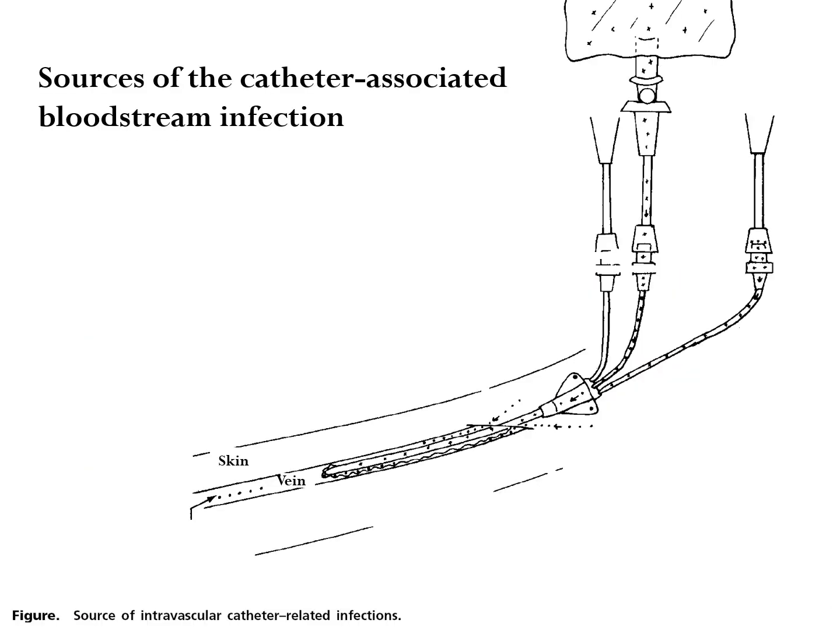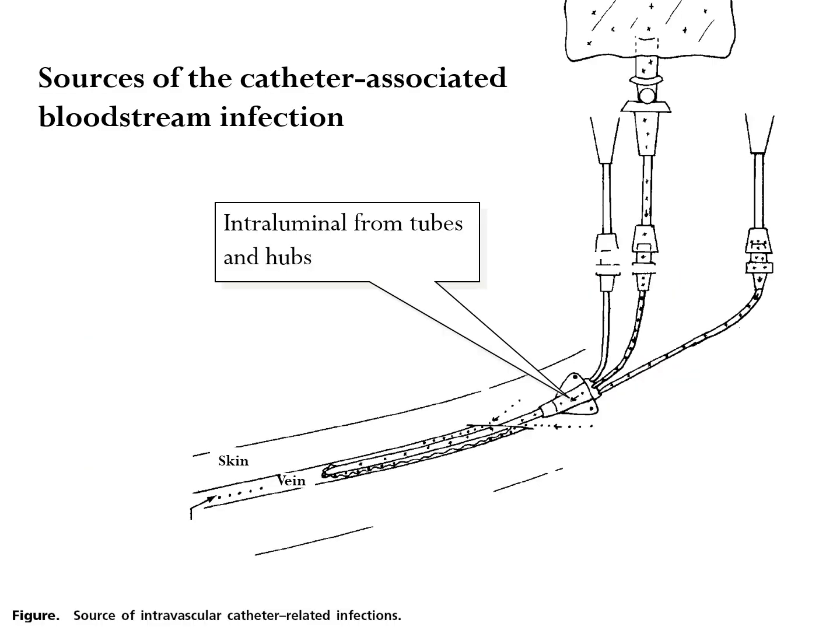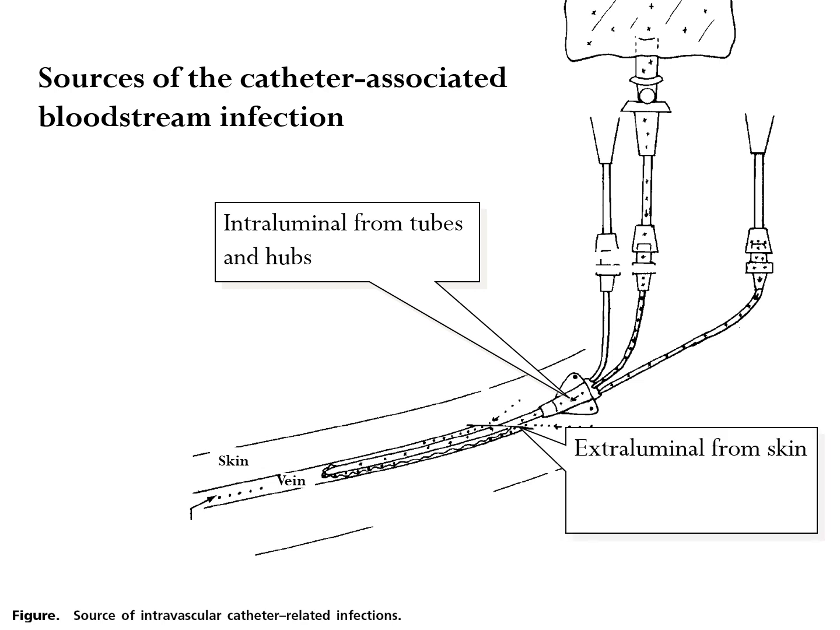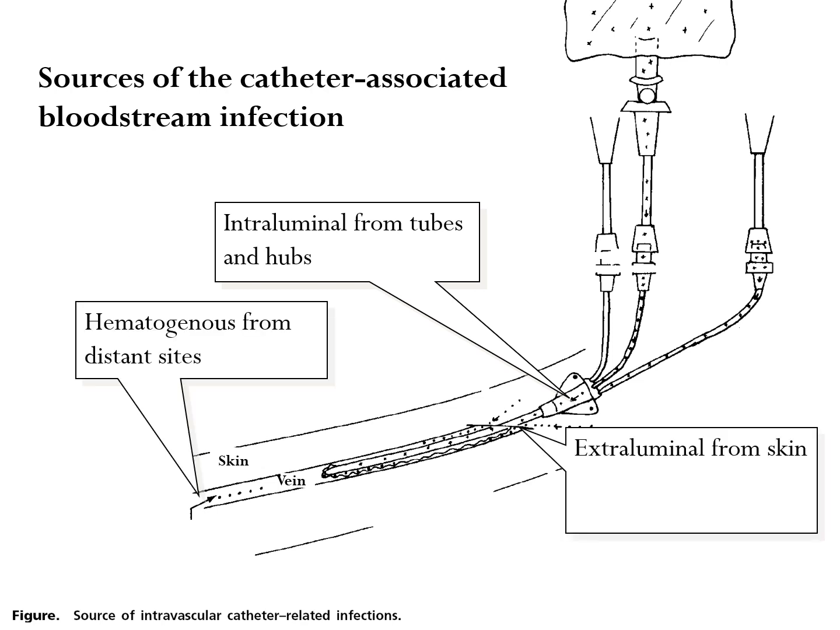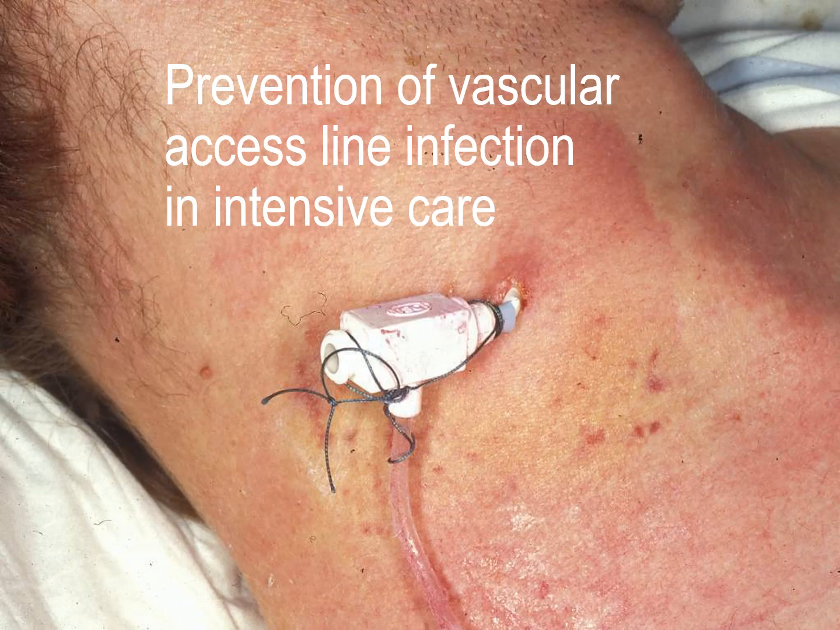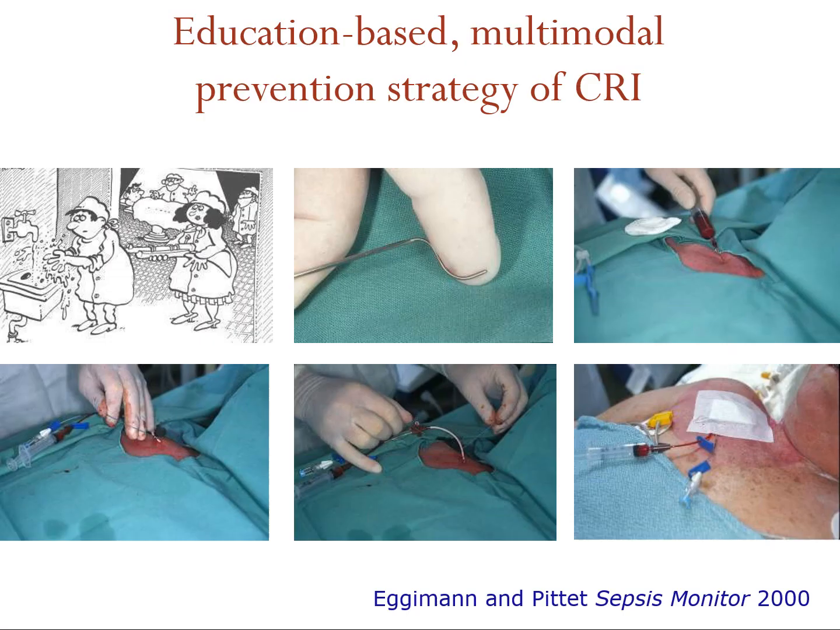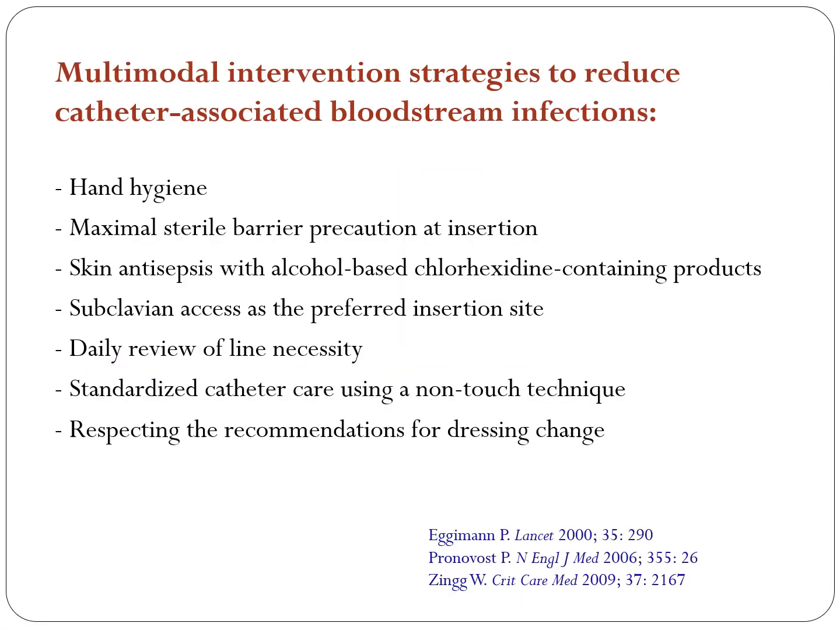The sources of catheter-associated bloodstream infection would be intraluminal from tubes and hubs, then extraluminal from the skin, and then hematogenous spread. How to prevent this? Hand hygiene, then maximal barrier sterile precautions, skin antiseptic with alcohol-based chlorhexidine antiseptic. The subclavian access should be the preferred site.